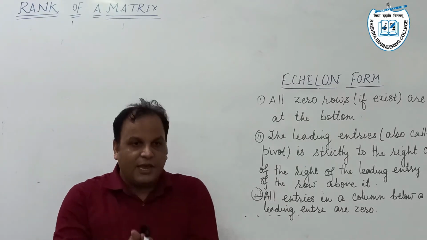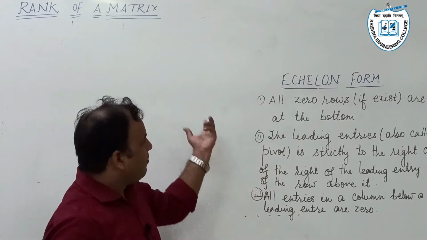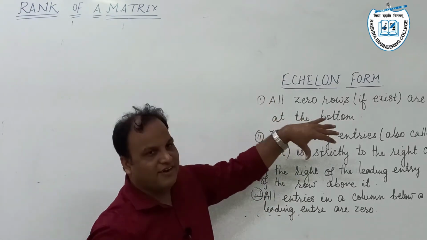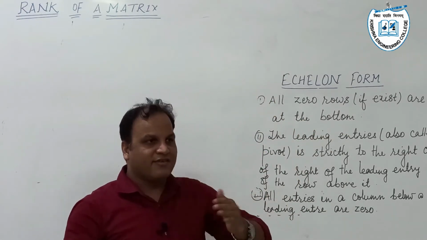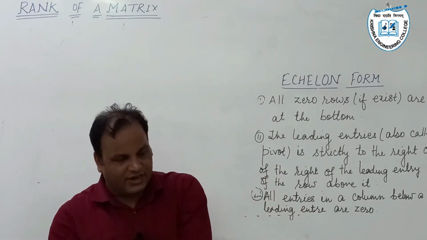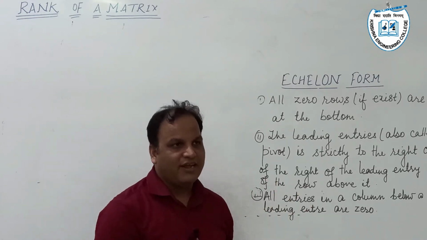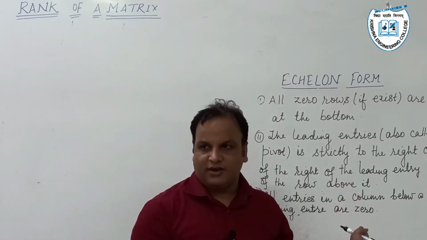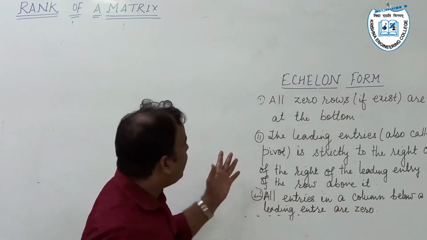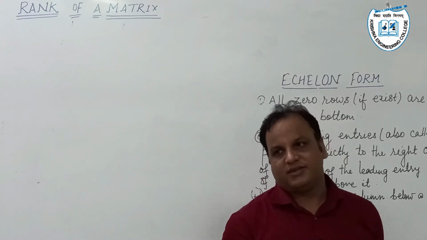It is a special type of configuration in which every member participating in this strategy is placed behind each other to the right or left. The concept of echelon form of a matrix has been borrowed from there. We say a matrix is said to be in echelon form if it satisfies the following three conditions.